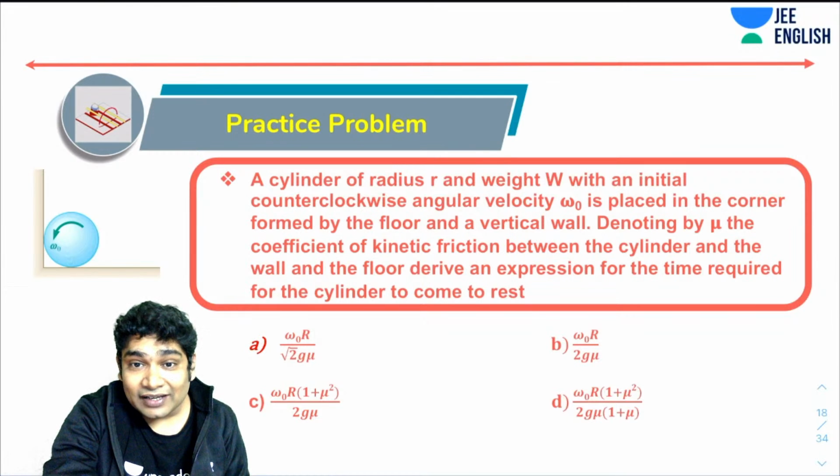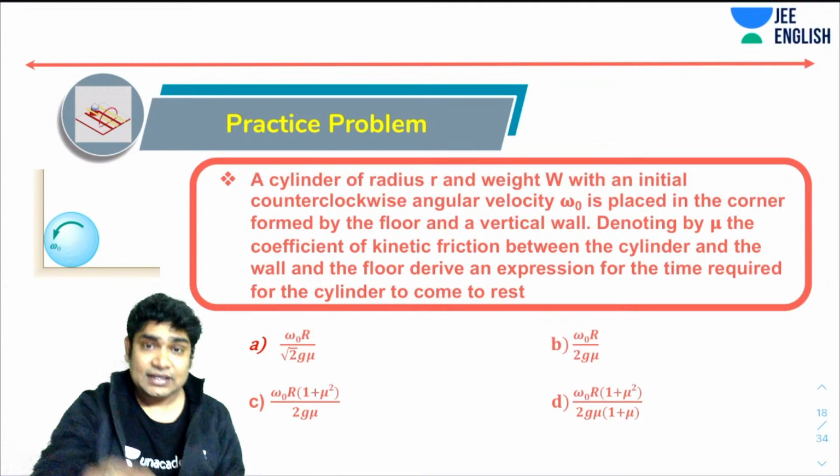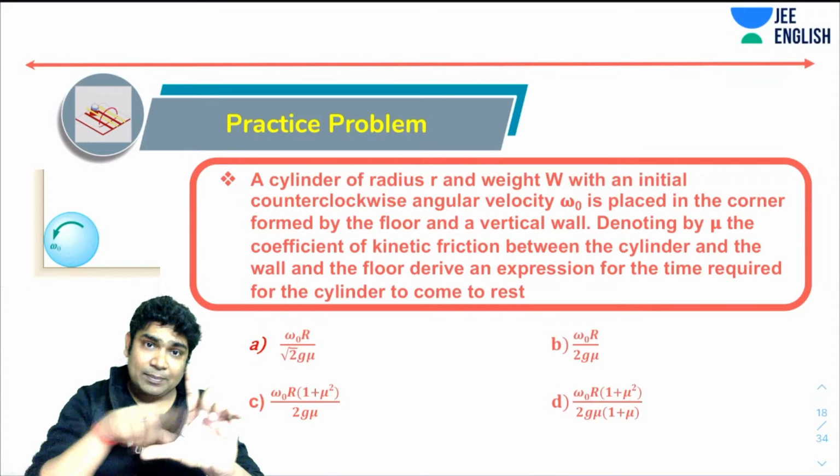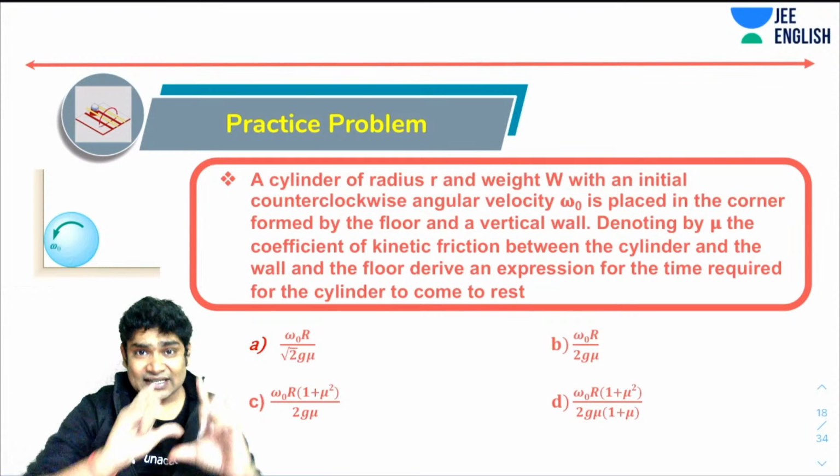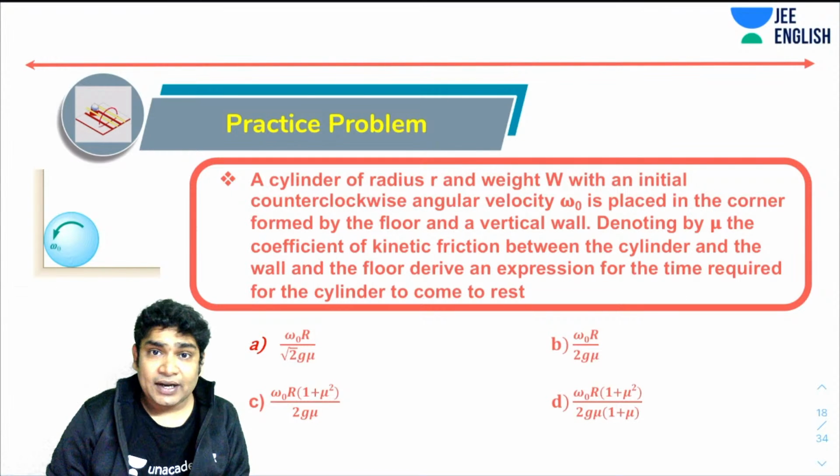Rohit sir, I feel as the cylinder has to stop and not rebound back, it would even slip at that place after touching the wall. Yeah, so it's just going on slipping in its position. It's not rebounding. See, it just has a spin. It has no translational velocity. Okay.